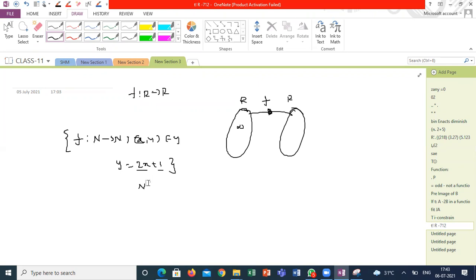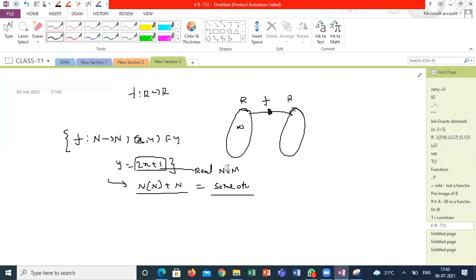This is a natural number mapped to another natural number. Whatever you input, it gives only one output. 2x plus 1 I can call a real valued function, because if I substitute any natural number here, the output is always a real number. It might be a natural number here, but it's always a real number. So each and every element of A has a mapping and a unique image. Then I can call this a real valued function. Why is it called a real valued function? The domain is a subset of R.